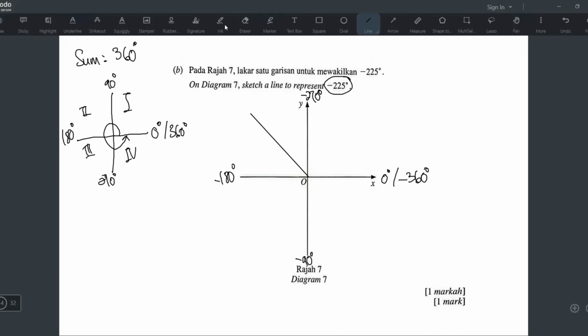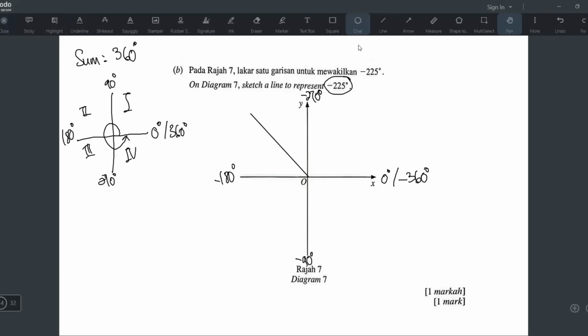But I don't think you have to measure using the protractor exactly 225. I don't think you need to do that, because this one is just a sketch. So I think you just do it lebih kurang, agak-agak macam tu, and then now you start to label. Okay, you don't label like that. No, no, no. You label like that, wrong already.